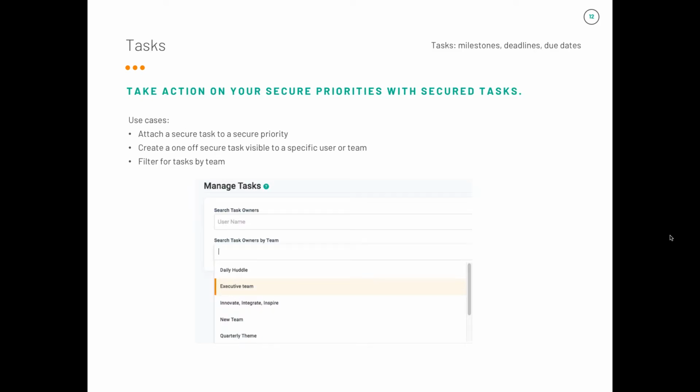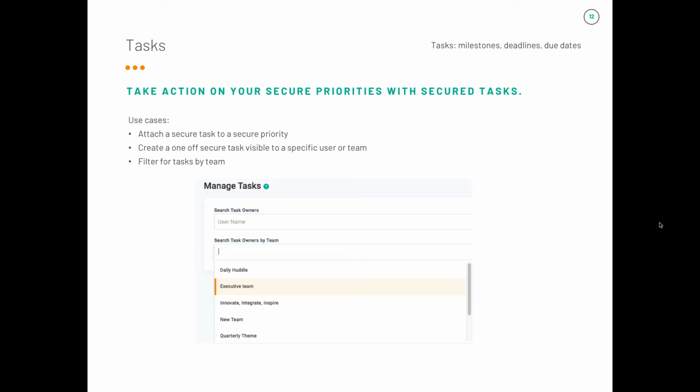Tasks Teams features are very similar to priorities. Tasks were originally created in order to take action on your largest goals with the ability to drill down your goals into action items. You are able to secure a task so that it is only visible to a particular user or team. Additionally, you can organize and filter for your tasks by team to fully understand what your team is focused on. This will give you the ability to break down even your sensitive goals into action items, as well as drill down your manageable bite-sized pieces organized for each team.